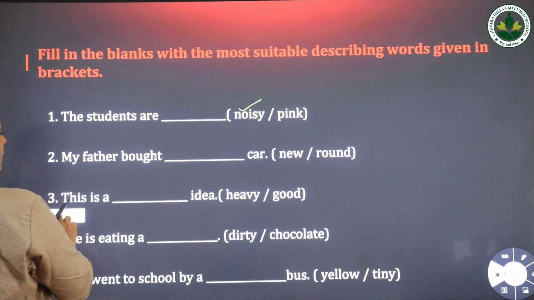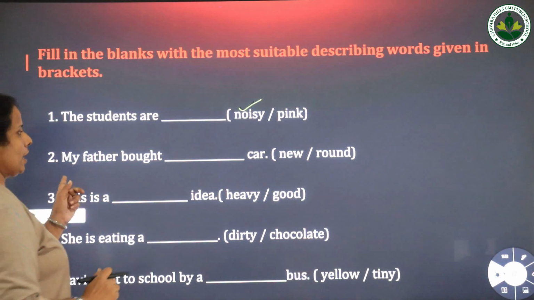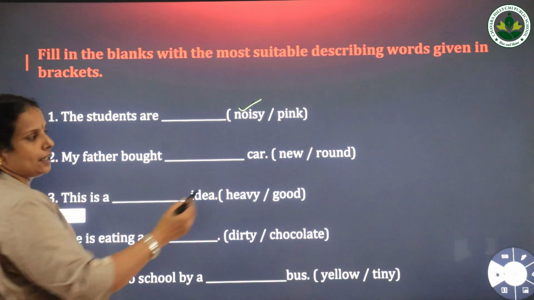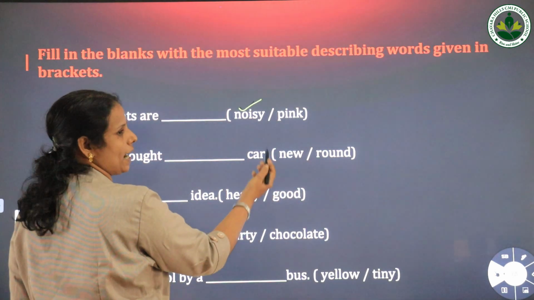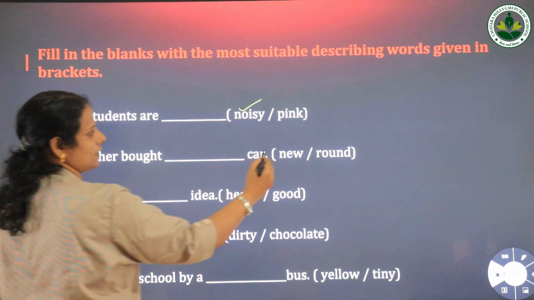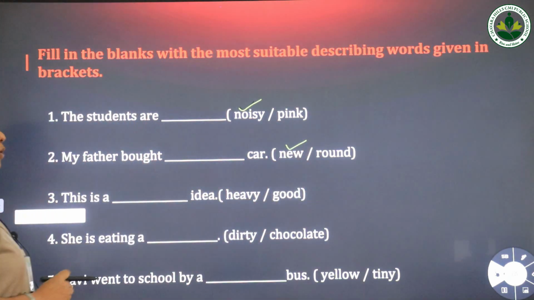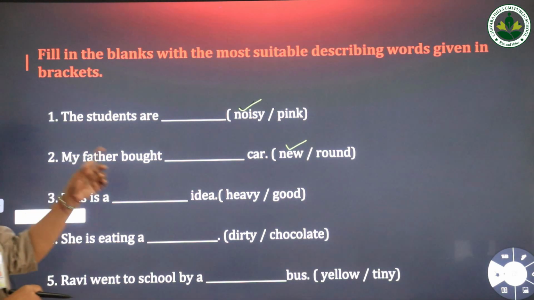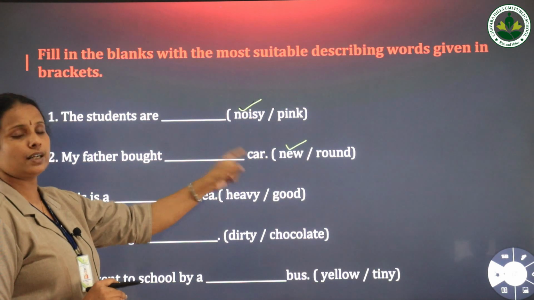Then next one, my father bought dash car. The options are new and round. So you have to find the quality of the car. Is it round or new? Of course it's new, isn't it? So the correct answer will be my father bought new car. Here the word new is the describing word of the naming word car.